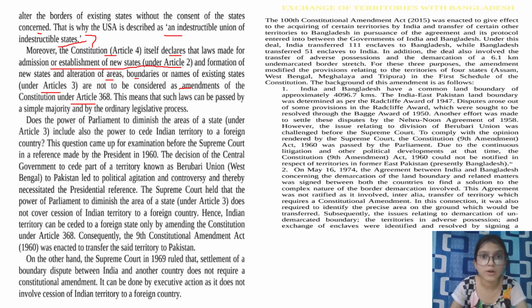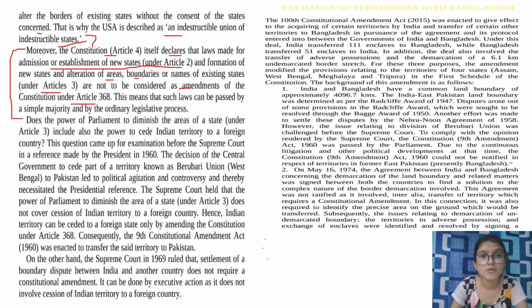So till now we have covered 1, 2, 3. Article 4 says that if you are going to do anything relating to a state, be it changing its name, altering its boundaries, or merging it with another state, you don't need to go through a proper amendment procedure. This can be done with the prior recommendation of the President, by informing the states.